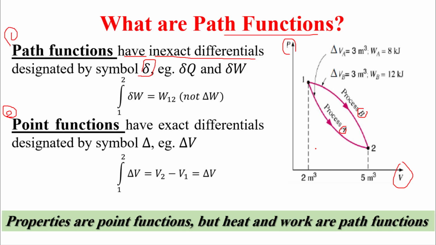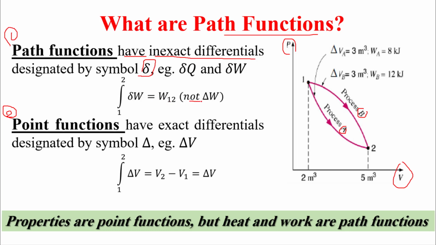Now the Q and W depend on the path, depend on the process itself. Okay, so if we take the integration from state 1, starting state, to the end state for the inexact differential W, for example, for the work, then this is equal to W1 to 2.